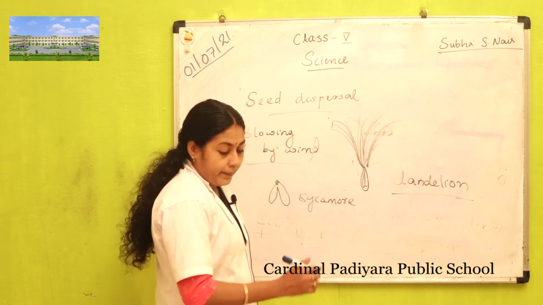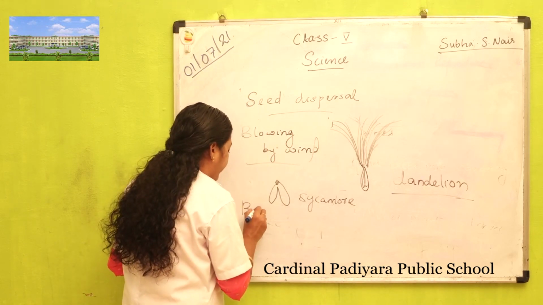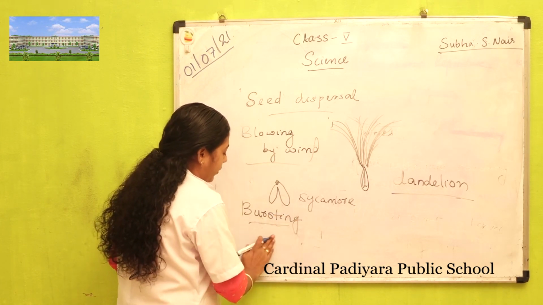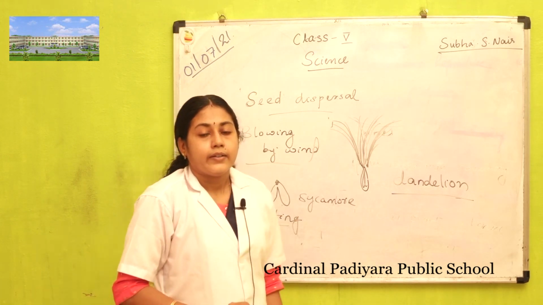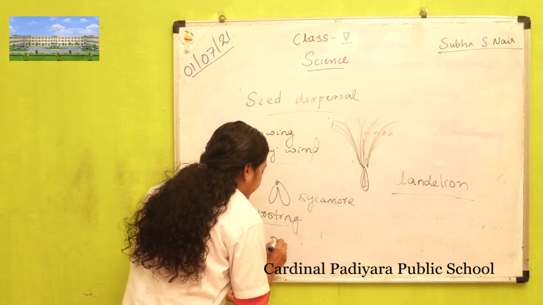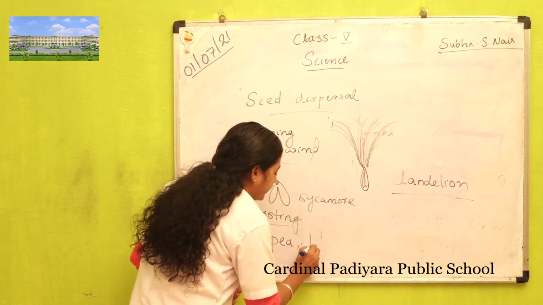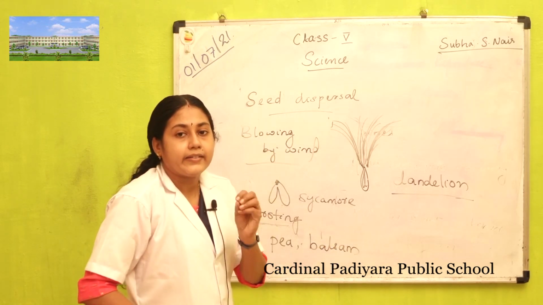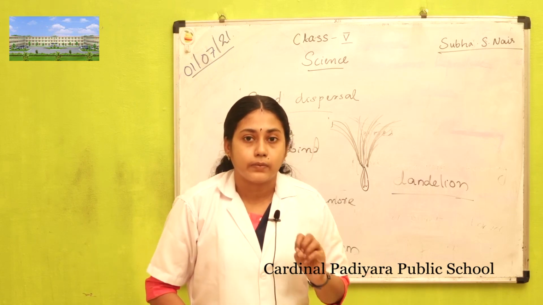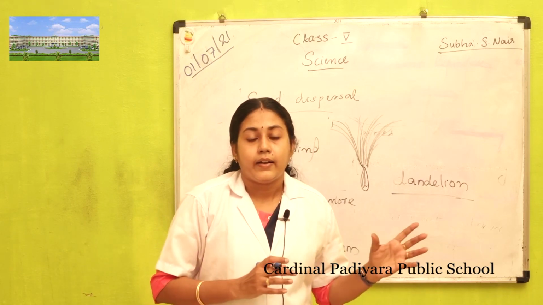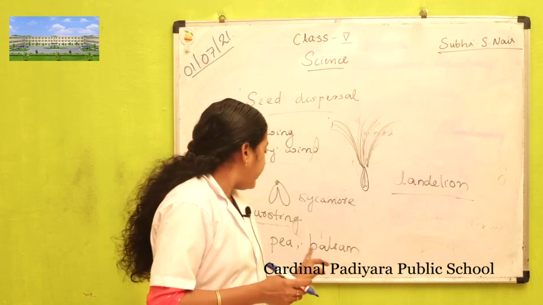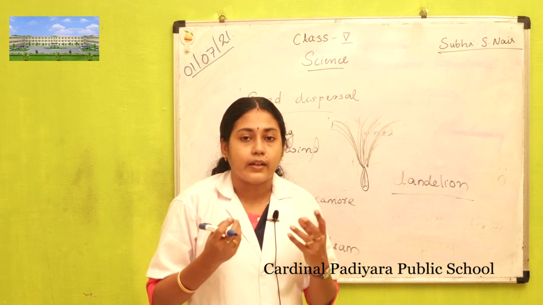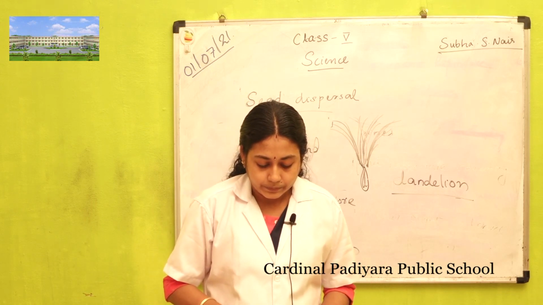Next is bursting or exploding. For example, pea seeds and the balsam plant. Their seeds burst and explode. This pea has a capsule, and it bursts and the seeds are thrown outwards.